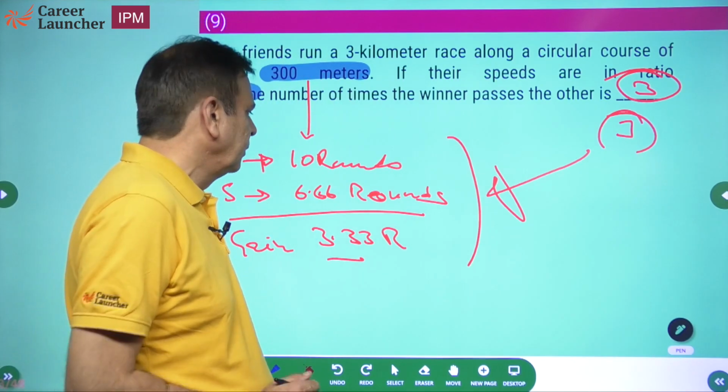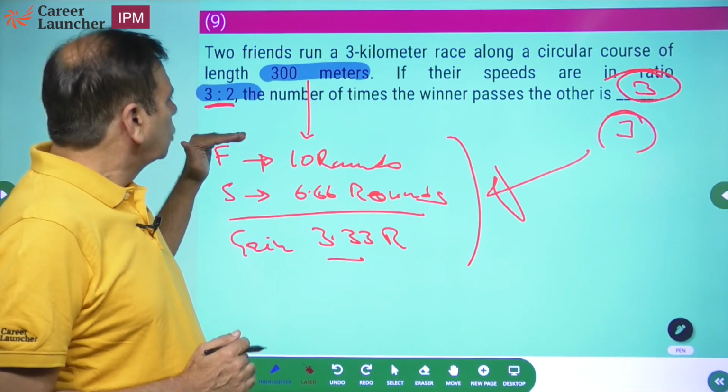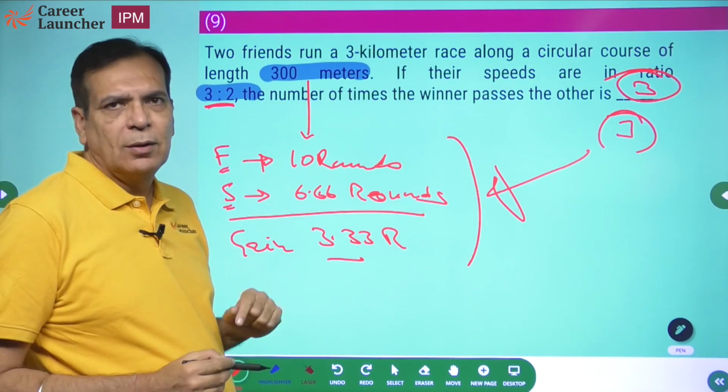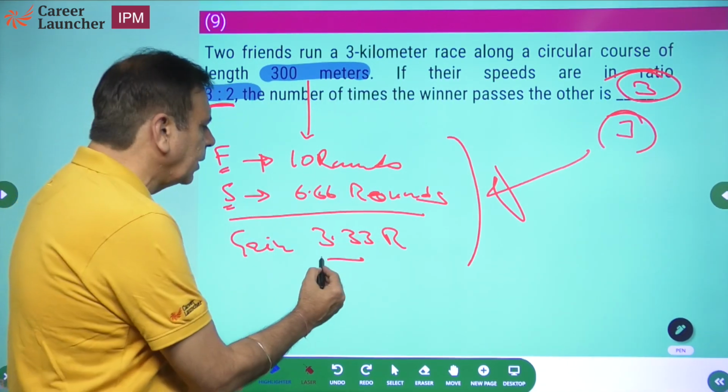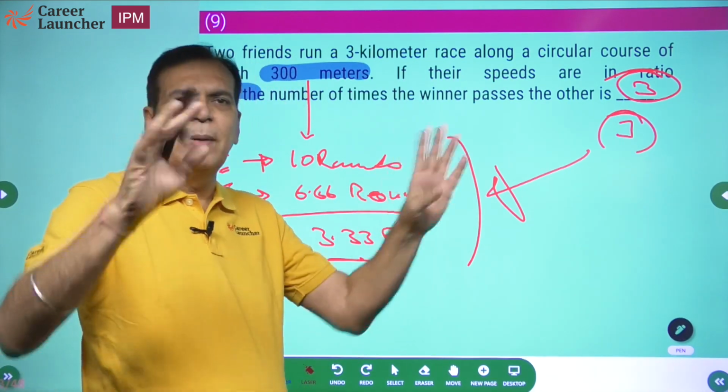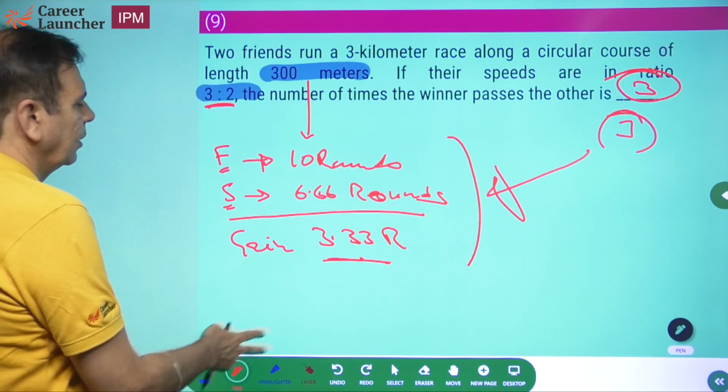Okay, I'll repeat that part. Please remember that the 2 people will meet when the faster person gains 1 round over the slower person. Here the faster person has gained 3.33 rounds, so the faster person has gained 3 rounds, so they would have met 3 times as far as this is concerned.